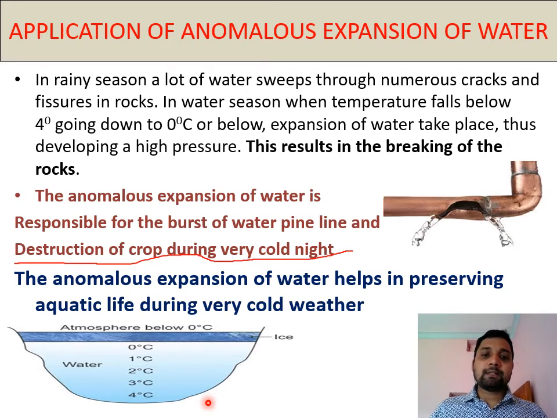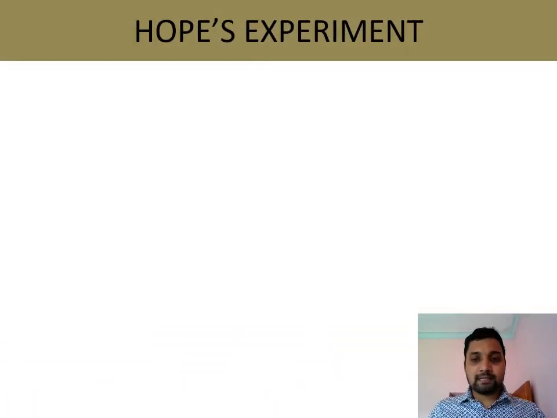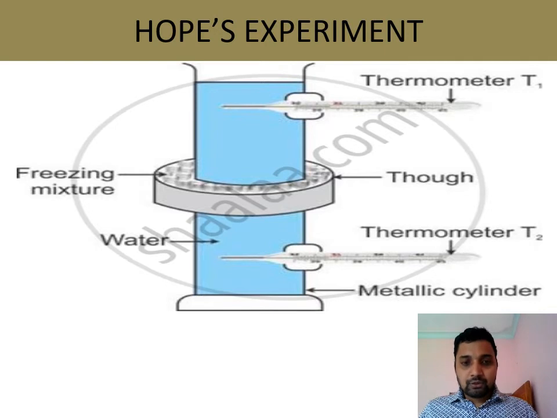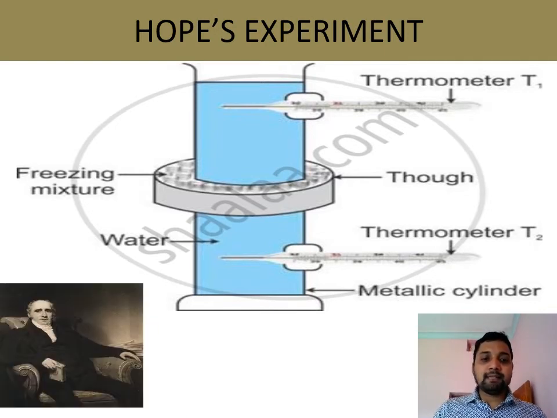So this anomalous expansion, this anomalous behavior of water, was experimentally proved by a scientist, and this scientist is T.C. Hope, which is called Hope's experiment. Hope's experiment is the experimental verification of anomalous behavior of water. So in Hope's experiment, we'll get a setup. Who gave this? This was given by T.C. Hope, the scientist, he was a mathematician also.